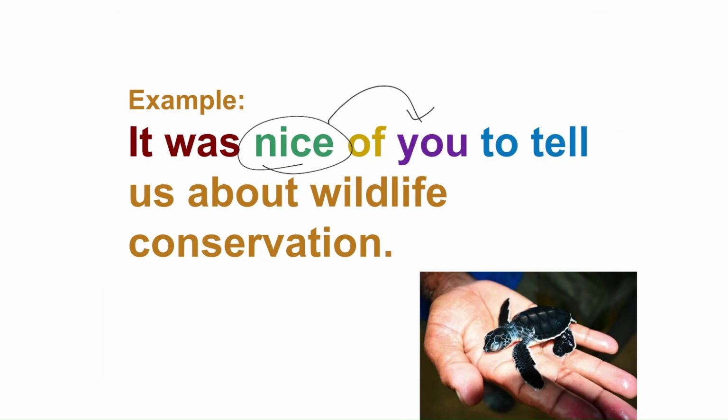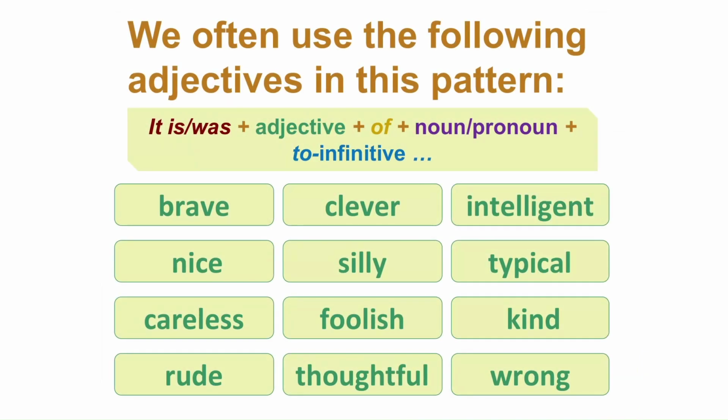The nice is not really about the action, but about the person that follows "of." These are the common adjectives that we use to describe human beings and animals. They often appear in this type of adjective sentence pattern. So take a look.